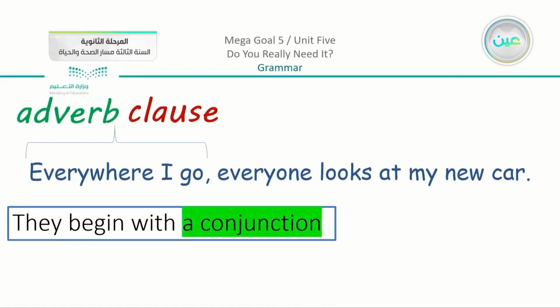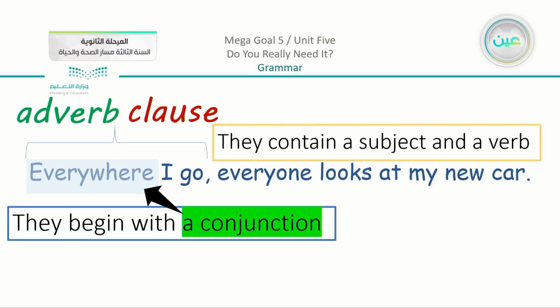First, adverb clauses begin with a conjunction. So what is a conjunction? We can see that we have here everywhere. Everywhere is a conjunction. Like when I read the examples in the yellow color and we said everywhere, we said in order to, we have also since. Now these are called conjunctions. So an adverb clause starts with a conjunction.